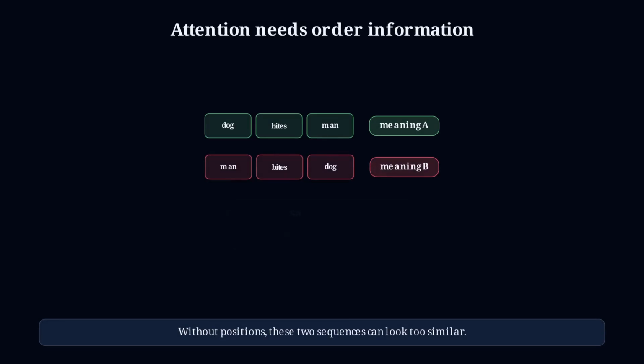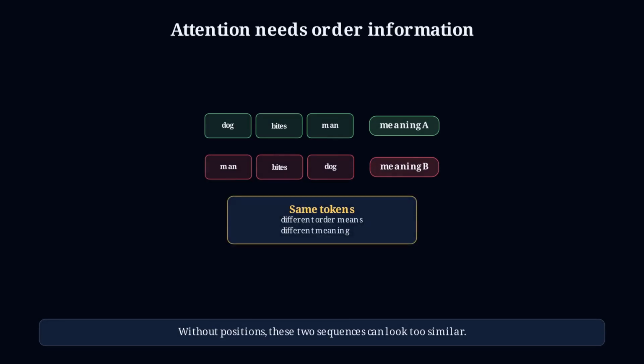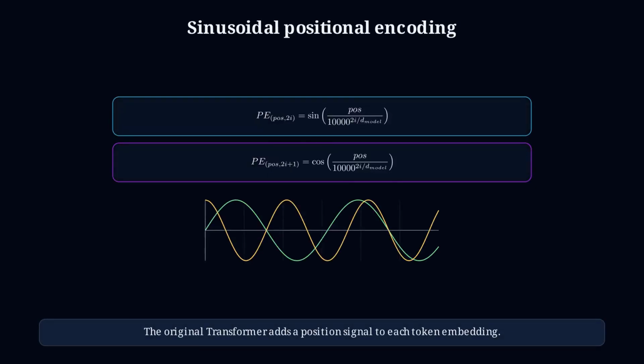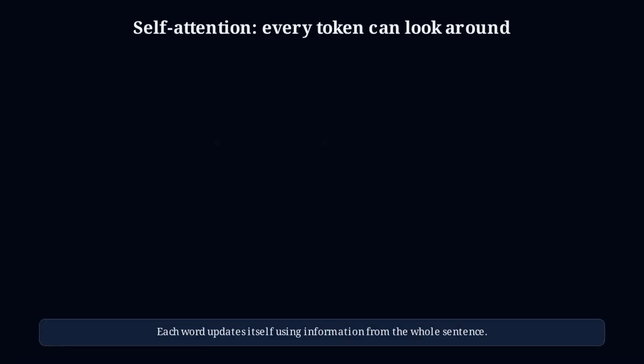But attention alone does not know order. The model sees a set of vectors, so we must inject position information into each token. The original paper used sinusoidal positional encodings. Different frequencies mark different positions, giving the model a sense of word order.